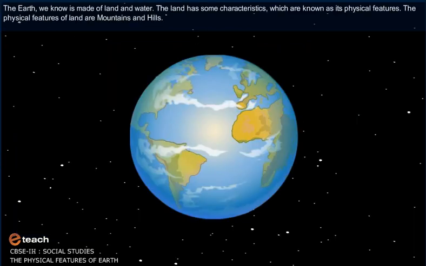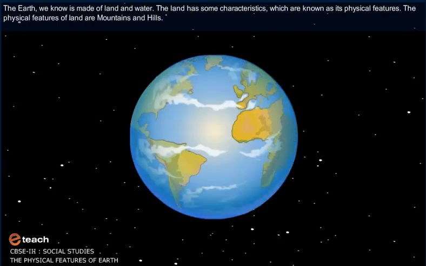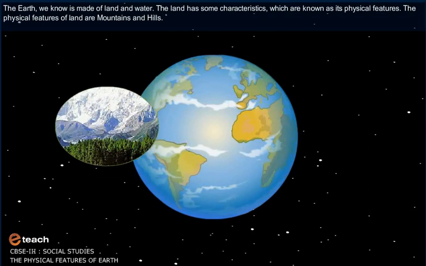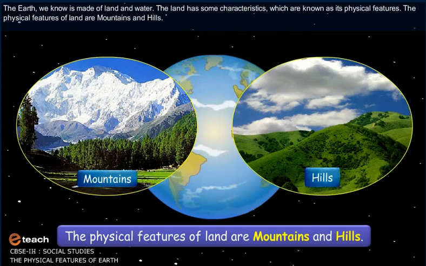Landforms. The Earth, we know, is made of land and water. The land has some characteristics which are known as its physical features. The physical features of land are mountains and hills.